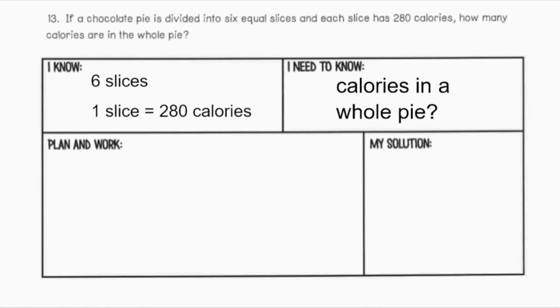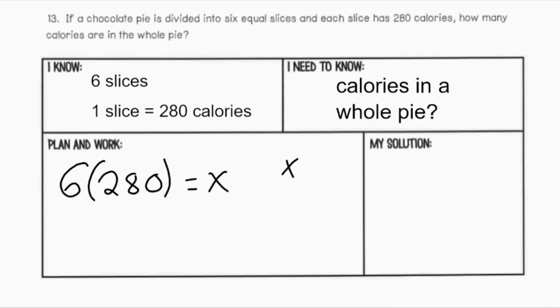So there are a few different equations that I can set up here. I know that there are 6 slices in the whole pie. Each slice is 280 calories, and that would equal my whole pie of x. Or I could say my whole pie of x divided by 6 is equal to 280.